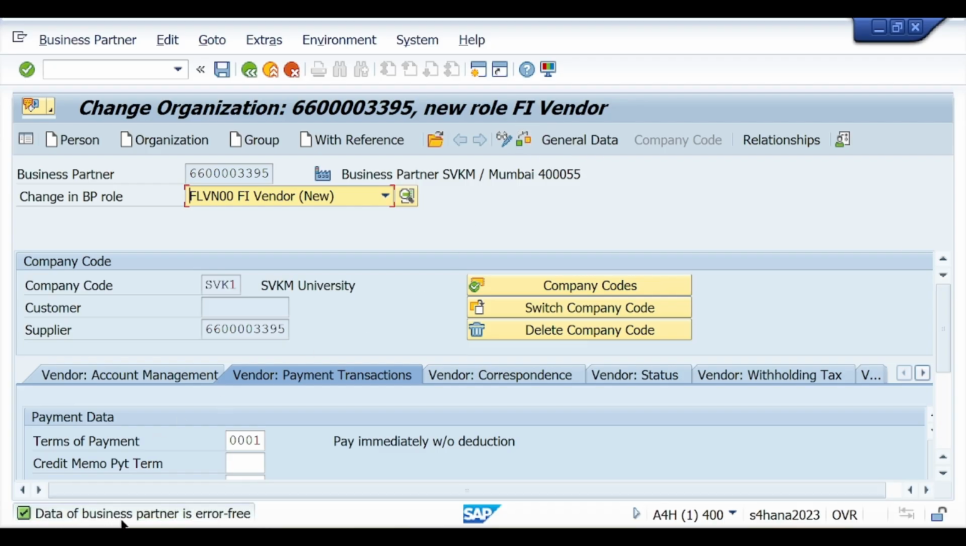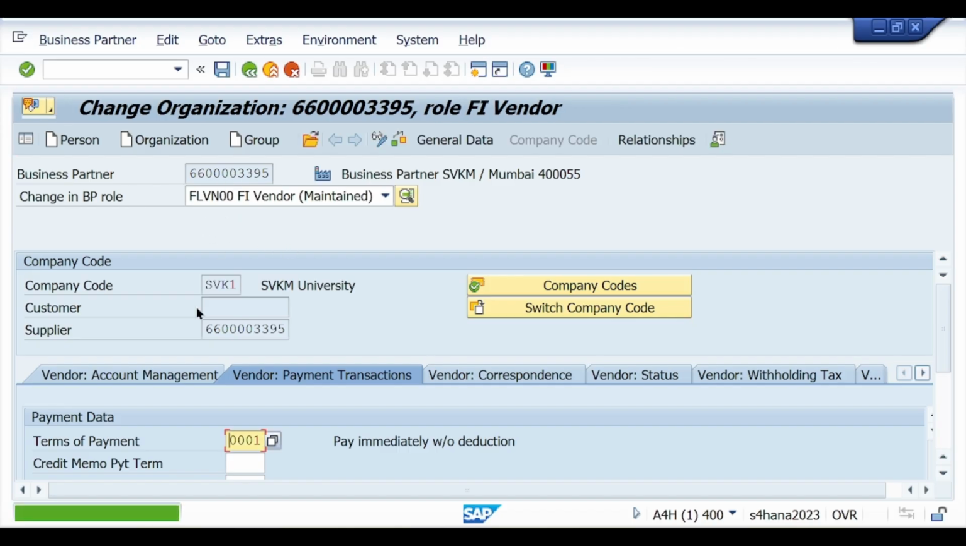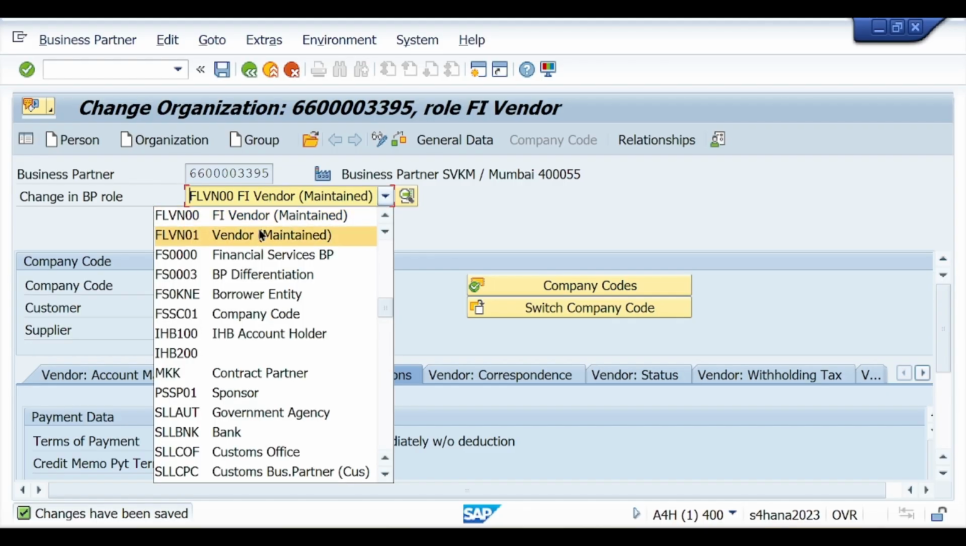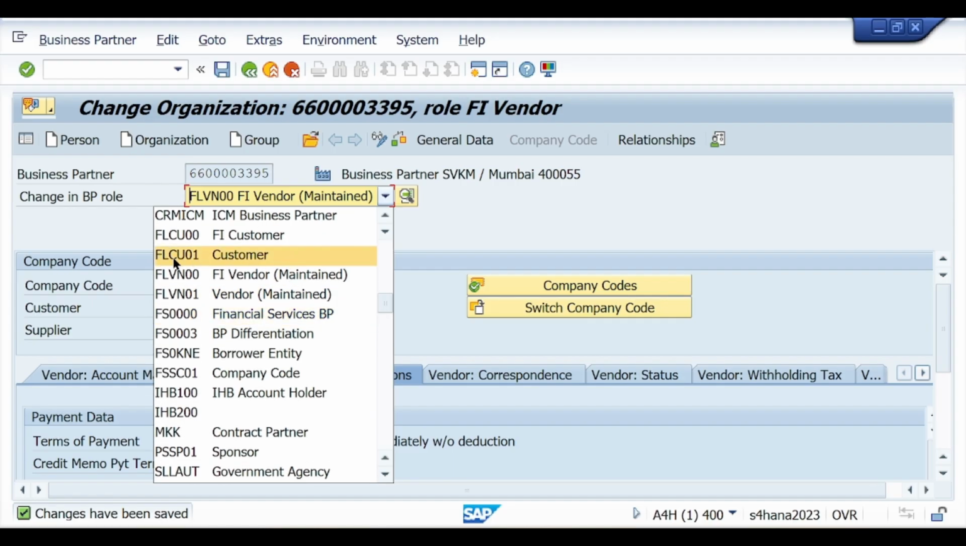So you see data of business partner is error free. First check whether the data of business partner is error free or not. If it is error free, then save it. So this is the way you have to enter your FI related information in the business partner. Now these two rows FLVN00, FLVN01 are for your vendor or your supplier. Similarly FLCU01, FLCU00, these two rows are for your customer. So one by one we have to maintain.